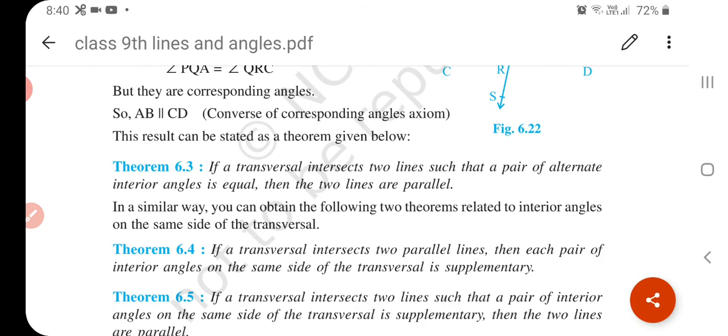Understand? Same, if a transversal intersects two parallel lines, then each pair of interior angles on the same side of the transversal is supplementary.